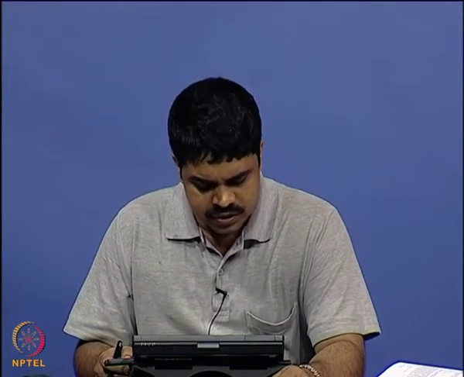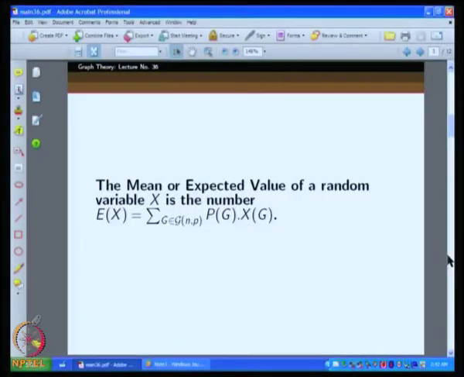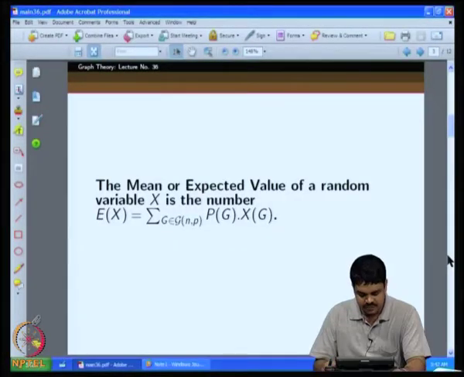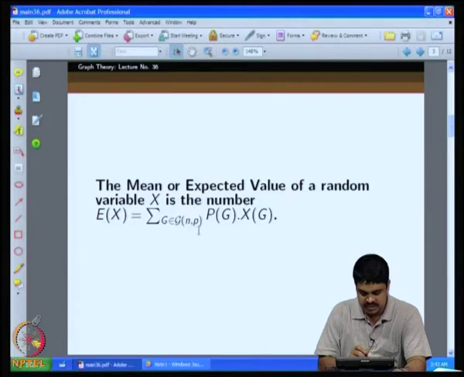And the expectation of the random variable X is defined to be the sum over G in G(n,p) of P(G) times X(G).